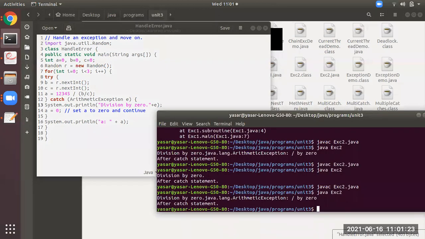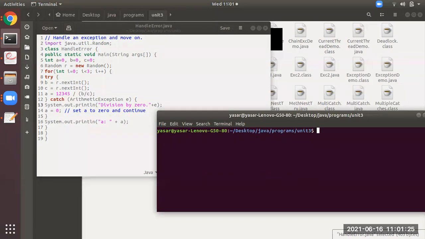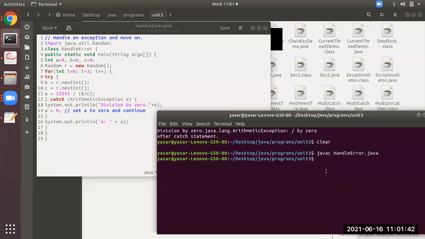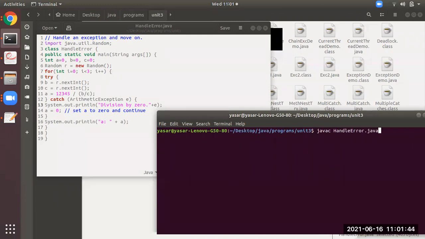I will clear the screen here. I will compile it and then run. Compile. It is compiled. Now execute the program.